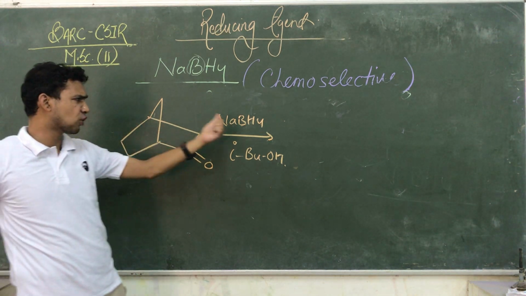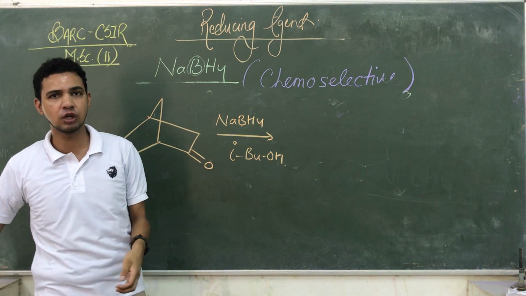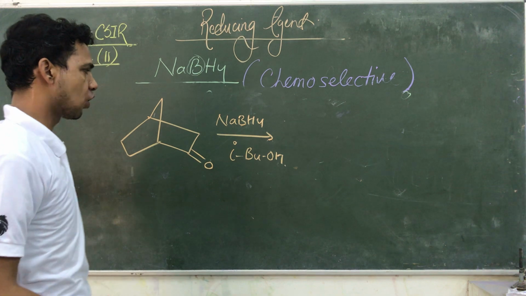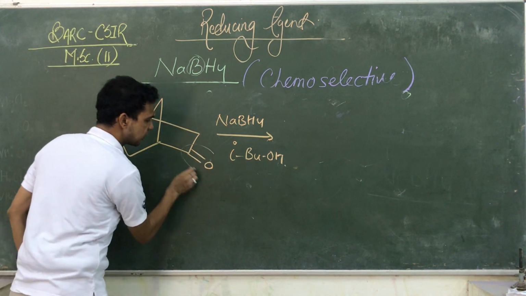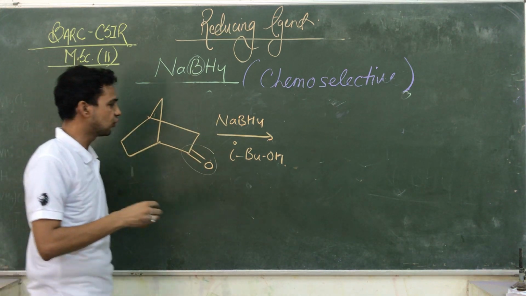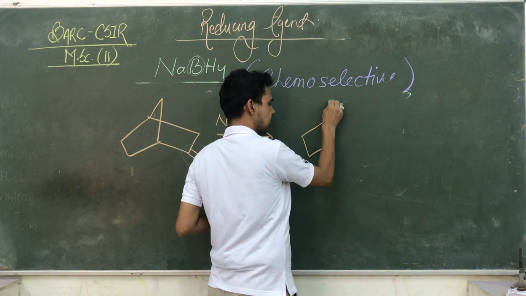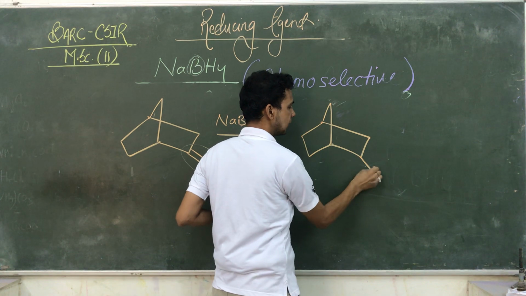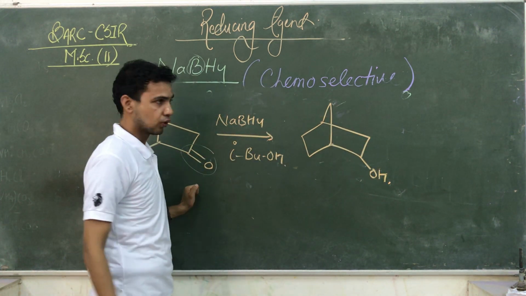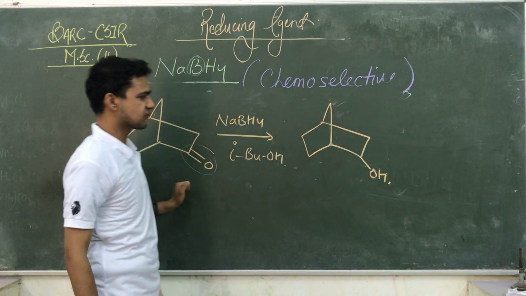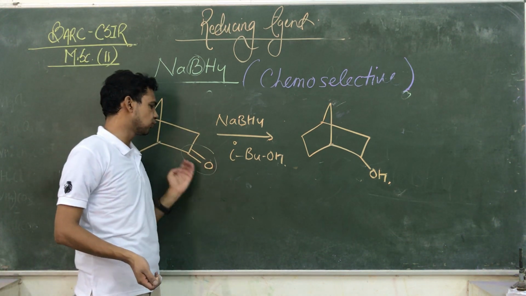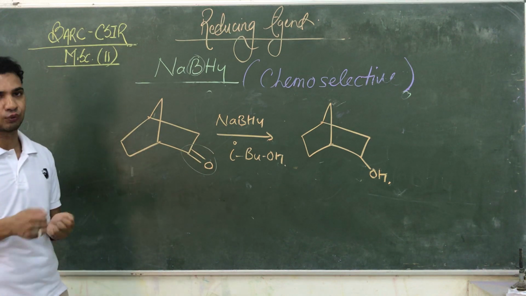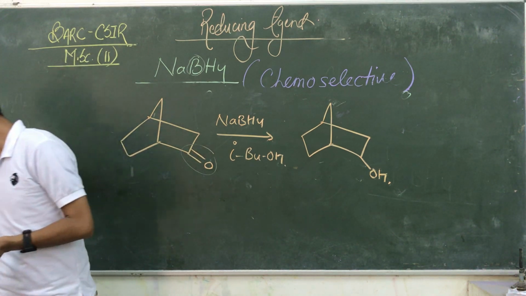We already taught you that NaBH4 easily dissolves in alcohol, so we always require a solvent, that is butyl alcohol. Okay, so at that time this ketonic group is affected by this NaBH4. It's converting into this OH. Okay, so that is giving you such type of compounds. So it's behaving like a specific reagent for the reduction of ketone as well as aldehyde.